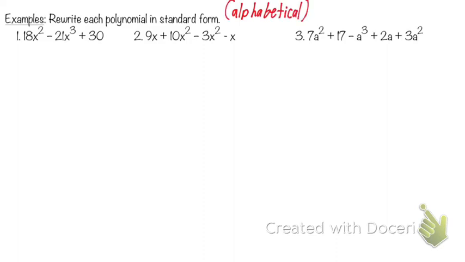Sometimes you have multiple variables. I didn't know how to spell that. Alpha, betical. I've never spelled that in my life, I don't think. Well, hey, it's up there now. So it's alphabetical, so write that in. And then also, we need it to be in descending order. Just write it down for now. Trust the process.